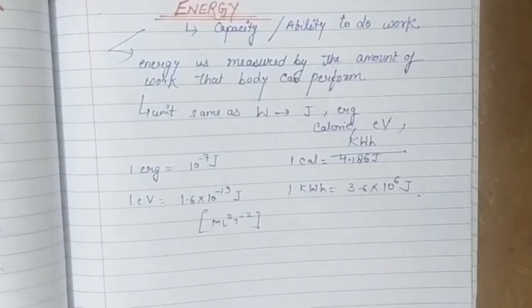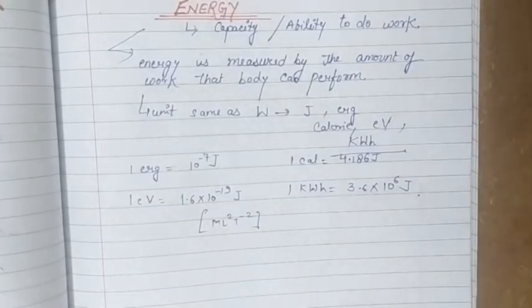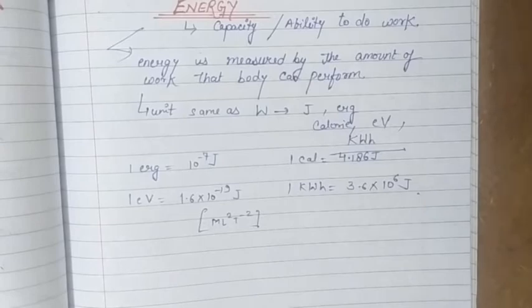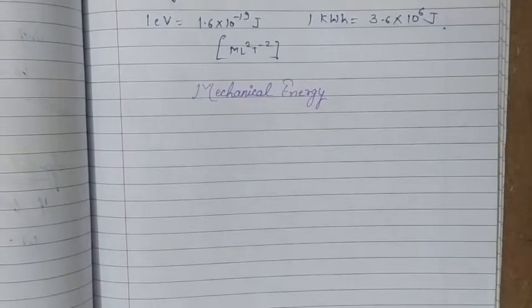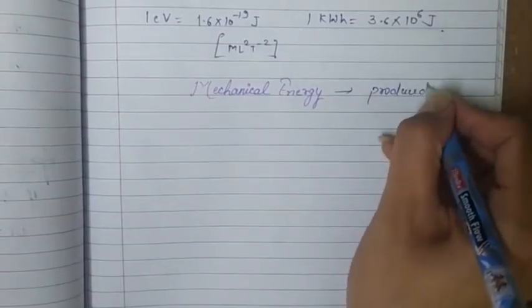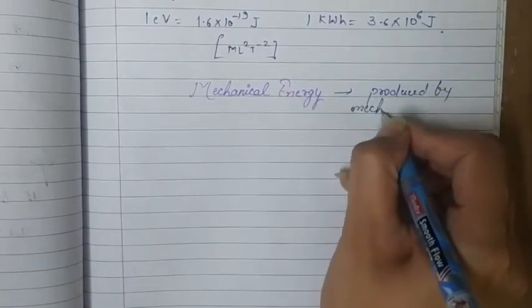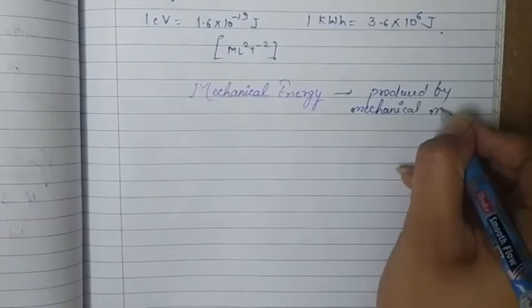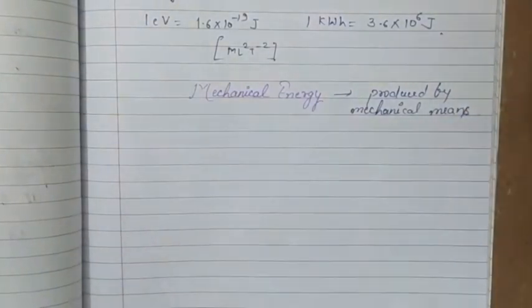Now there are different types of energies. It can be solar energy, atomic energy, nuclear energy, light energy, chemical energy, electrical energy, magnetic energy, mechanical energy, or sound energy. So there are a lot of types of energy. The energy that we are dealing with here is mechanical energy, which is the energy produced by some mechanical means, and it is of two forms.